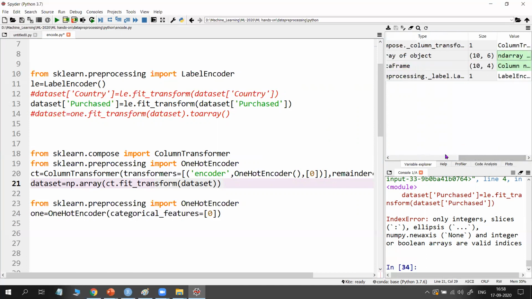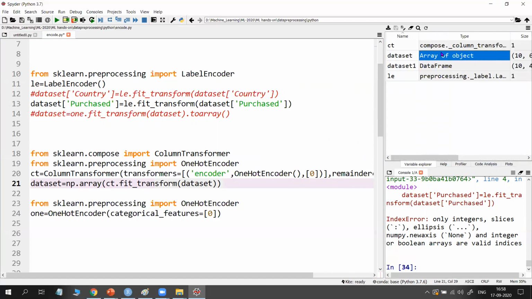It shows here also an array of objects. It's not a data frame. As I told you, if you want to convert this into a CSV file, as I explained in the previous video, first you need to convert it into a data frame. Later, you can save it as a CSV file using to_csv.